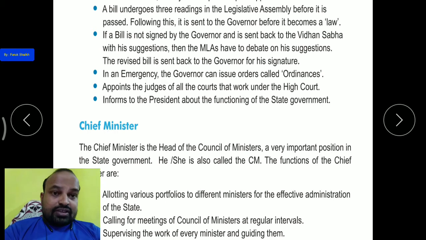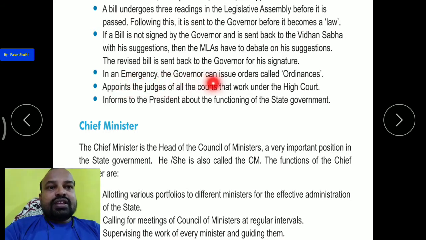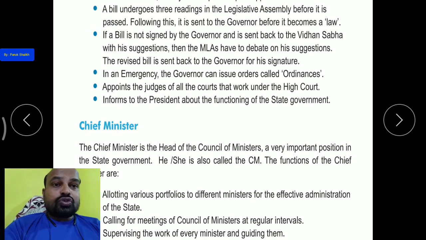और फिर उसको रिवाइज यानी कि उसमें कुछ अमेंड कुछ रिफॉर्म्स करके कुछ इम्प्रूवमेंट करके फिर से उसको गवर्नर को सेंड करेगी. Okay, so this is the process. In an emergency, the governor can issue an order called an ordinance. Okay, wherever there is an emergency in the state, where the government who is ruling has failed to manage, at that time the governor can implement Rashtrapati rule, governmental rule in the state.